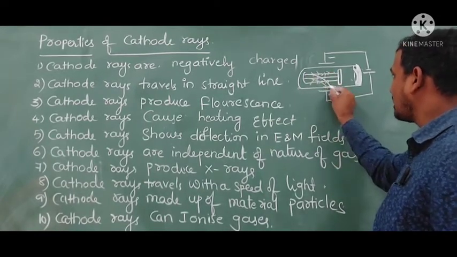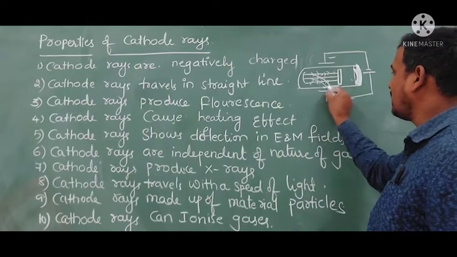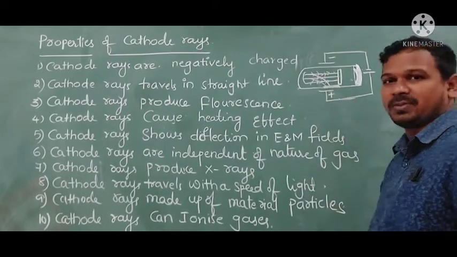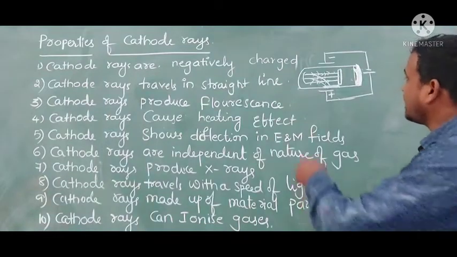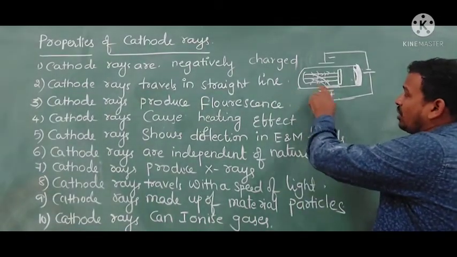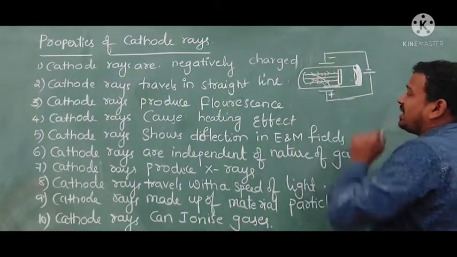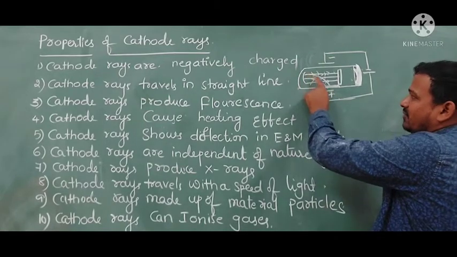So a faint greenish fluorescence will appear. What is happening here? Because of the anode, which creates an electric field, the cathode rays are deflecting here.